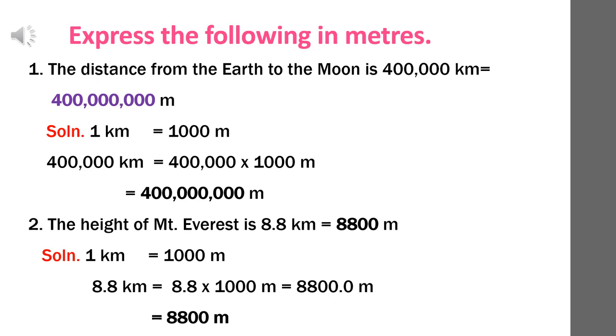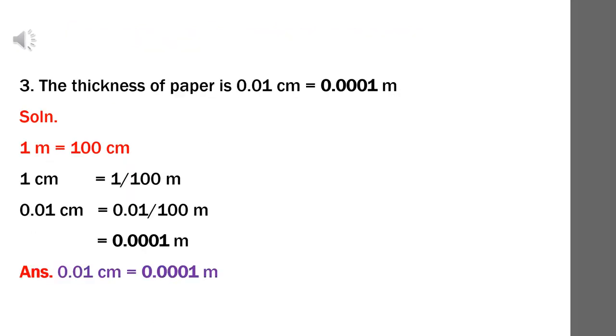Question number 2. The height of Mount Everest is 8.8 kilometer. Solution. 1 kilometer is equal to 1000 meter. 8.8 kilometer is equal to 8.8 into 1000 meter. So we get 8800 meter.